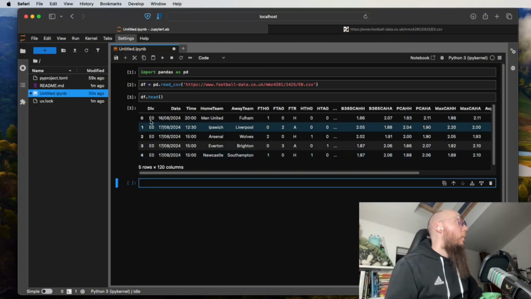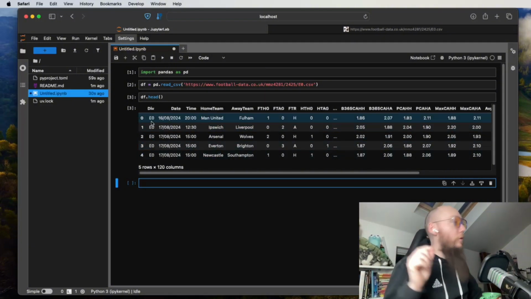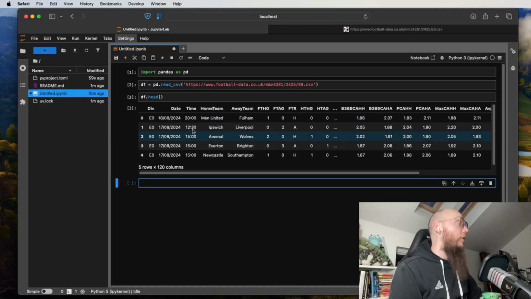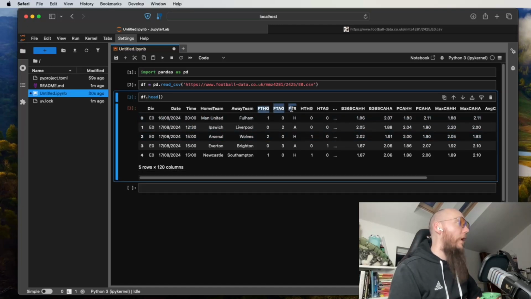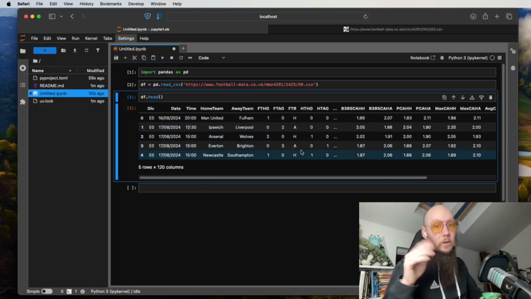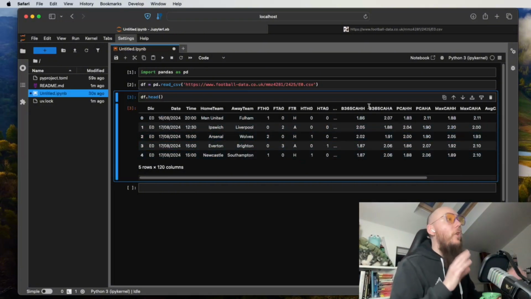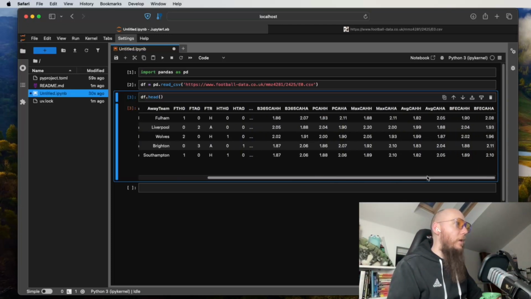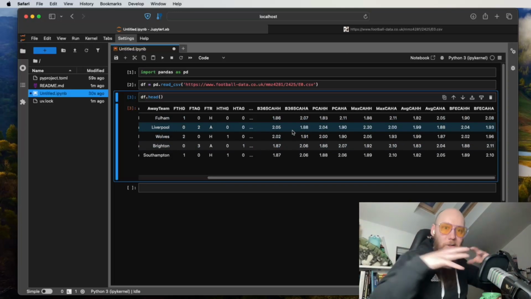We've got the division, which is E0, so that's the Premier League. We've got the date that the game happened, the time, the home team, the away team, and what actually happened: the full-time home goals, the full-time away goals, and the full-time result, which is H when the home team wins, A when the away team wins, and D for draw. There's then a whole bunch of other statistics, and you can see here that our data frame is being truncated because there are too many columns for pandas to display by default.